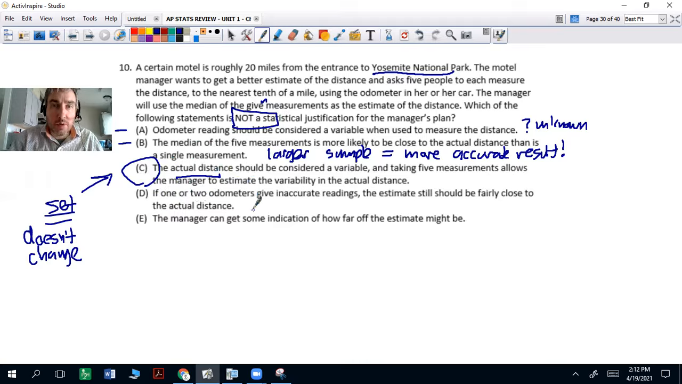D, if 1 or 2 odometers give inaccurate readings, the estimate still should be fairly close to the actual distance. Well, if you have several different measurements, then yeah, that could be true. E, the manager can get some indication of how far off the estimate might be. True, but guys, the parameter is what we're trying to figure out. That's not a variable, so it's going to be C.